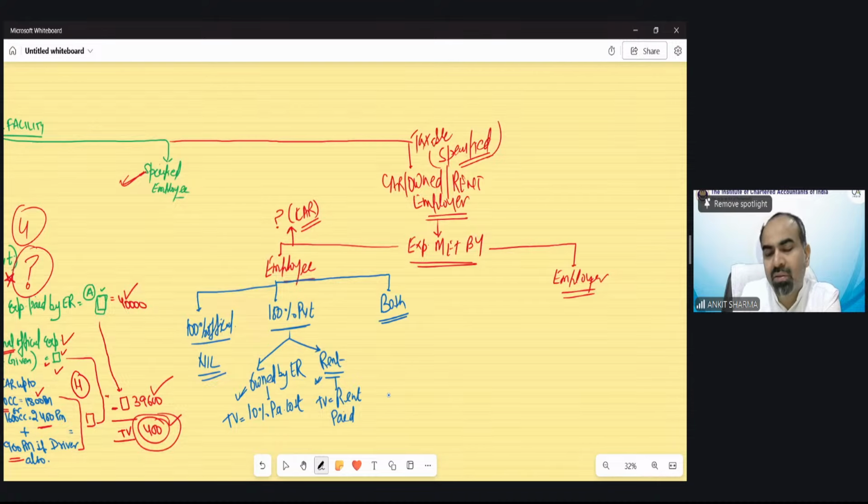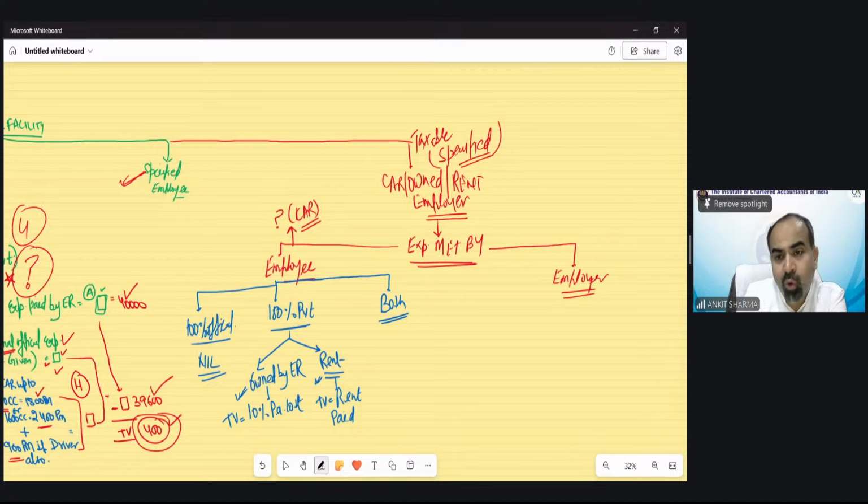In my opinion, the probability of questions from the both category is high, whether it's the first case scenario or this one or the last one. Both is more important than these, because these are very simple to solve. When it is official, nil. When it is private, you just need to tax everything that is free. Because the free thing is the car, and the car is an asset, we have to tax the value of the asset the way we taxed it in the rent-free house.